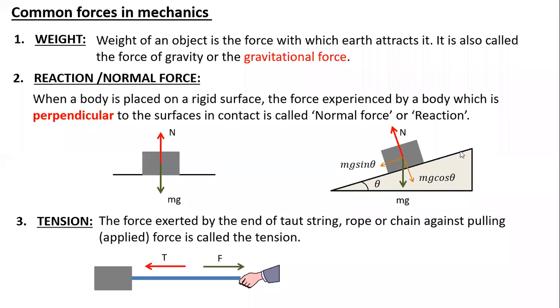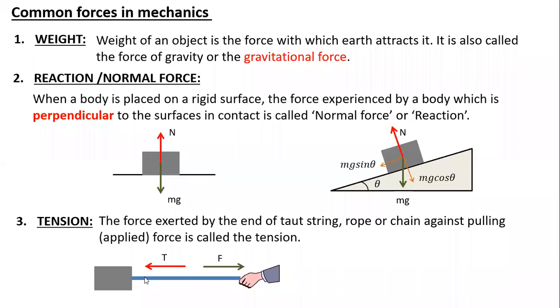Sir, here the hand is pulling. So what is the block resisting it by? The rope is resisting. No, the rope is considered to be without a mass, right? Yeah, the rope is connected to the block. But the rope does not possess a mass, right? No, it is massless. Then why is there a tension force coming? What is resisting the force applied by the hand?